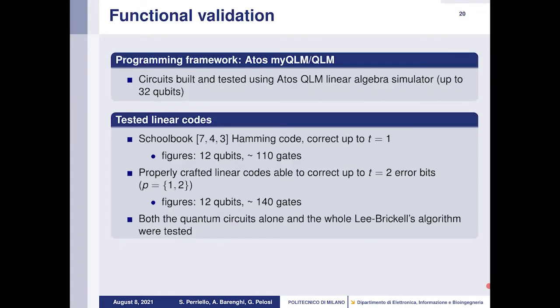To validate our circuit, we use the Atos myQLM, which is the open source version of the QLM linear algebra simulator, capable of simulating up to 32 qubits. We test the Schoolbook 7-4-3 Hamming code that is capable of correcting up to t equal 1, but also properly crafted linear codes able to correct up to t equal 2 error bits. And both the quantum circuits alone and the whole Lee-Brickell algorithm were tested.